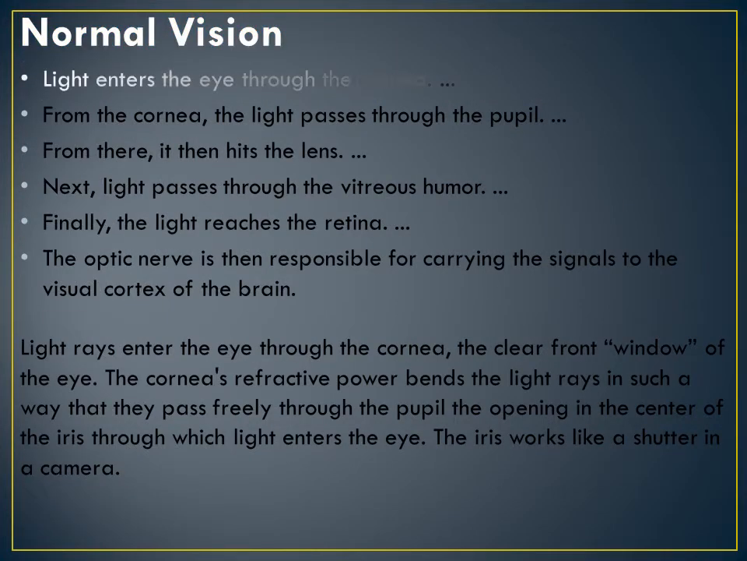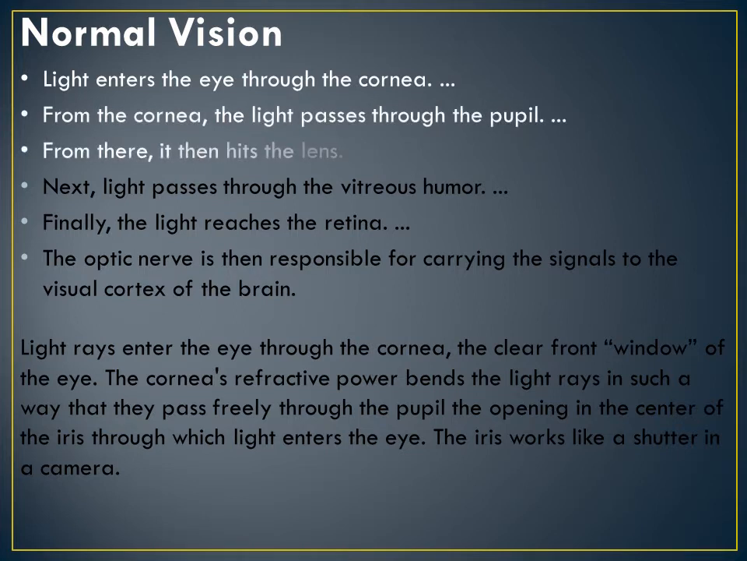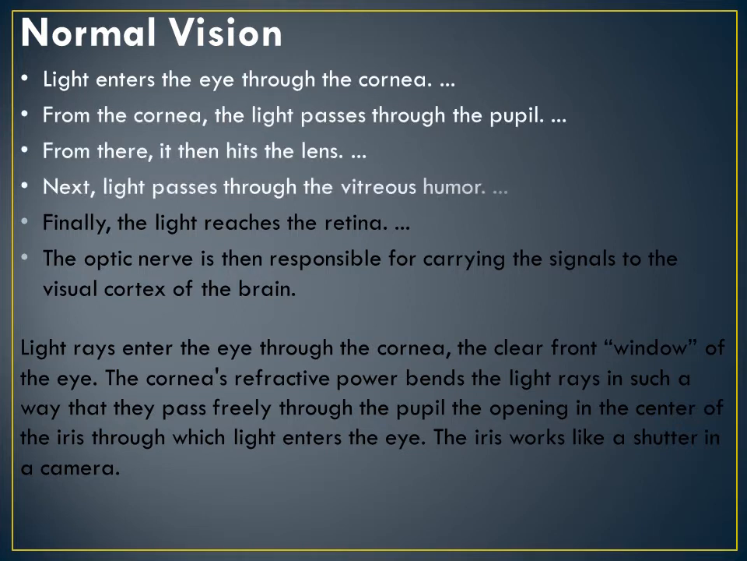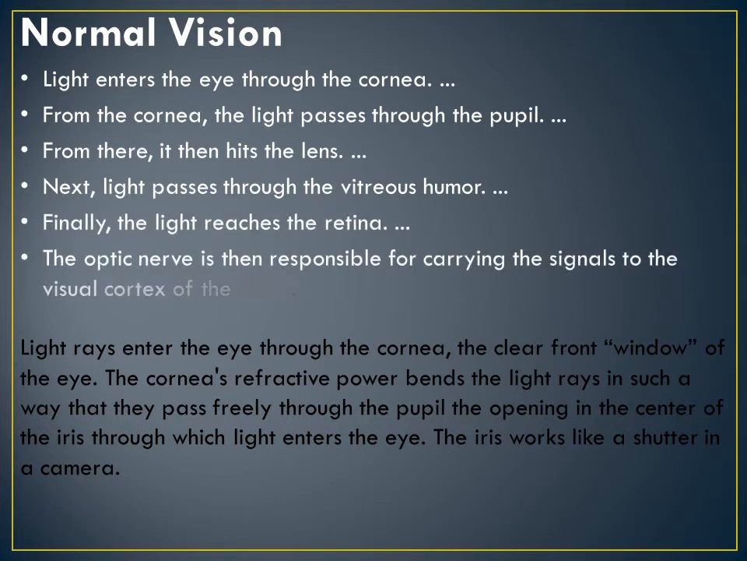Through the cornea. From the cornea, the light passes through the pupil. From there, it then hits the lens. Next, the light passes through the vitreous humor. Finally, the light reaches the retina. The optic nerve is then responsible for carrying the signals to the visual cortex of the brain.